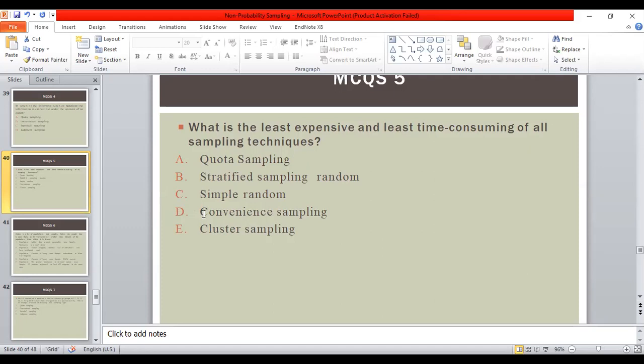is that it is easy to conduct, least expensive and least time consuming, because we target the population which is easily available. Whereas in simple random sampling, we first define the sampling frame, then conduct the method of collecting the sample, which may be through computer generated numbers. In stratified sampling, we first develop the strata, and then from the strata we take the sample through simple random sampling, and in quota sampling we also define the quota. Therefore the least expensive and least time consuming of all these types is convenience sampling.